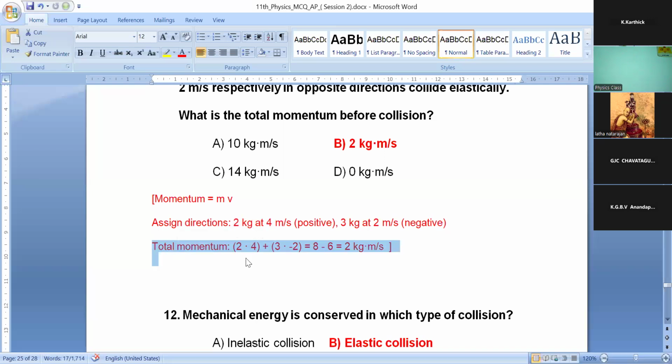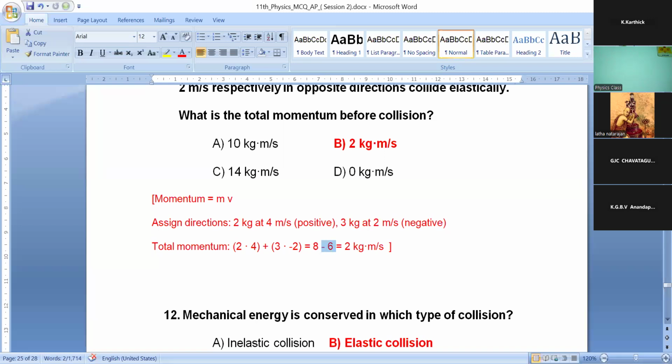So total momentum, first of all, m into v: 2 into 4 plus 3 into minus 2, because it travels in the opposite direction. 2 into 4 gives 8. 3 into minus 2 gives minus 6.